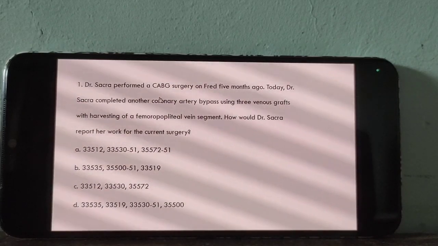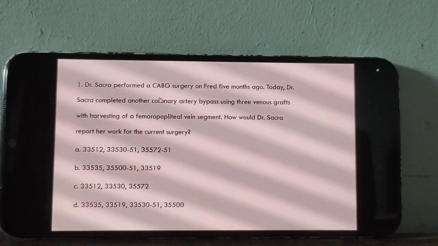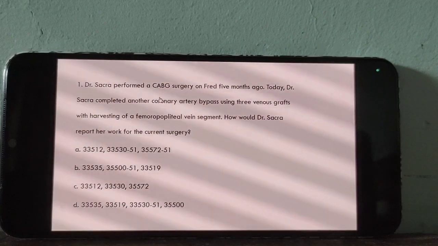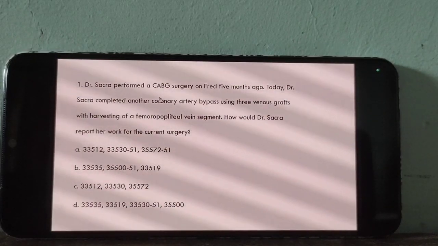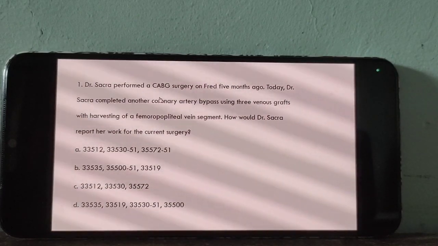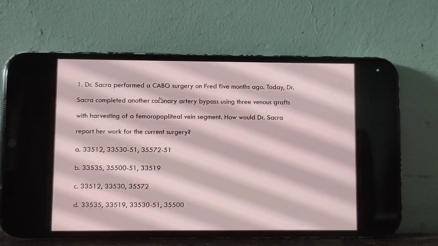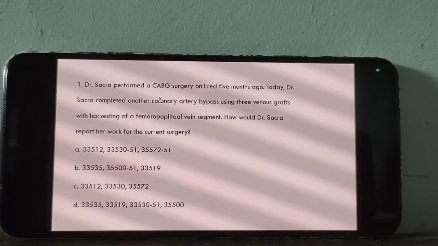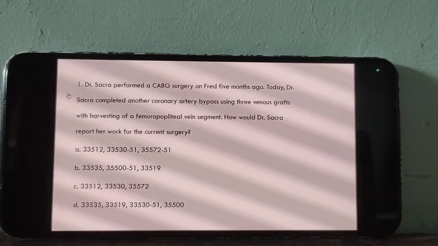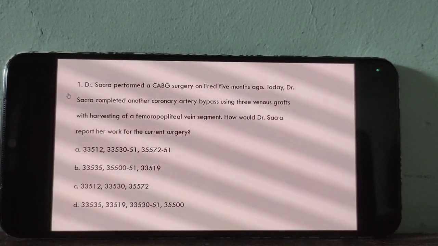Multiple procedure. Can we append modifier 51 with the add-on code? No, ma'am. Option C. Guys, please remember that we should not append modifier 51 and 50 along with the add-on code. Should not append modifier 50 and 51 with the add-on code. Clear? Is there any doubt in this question?